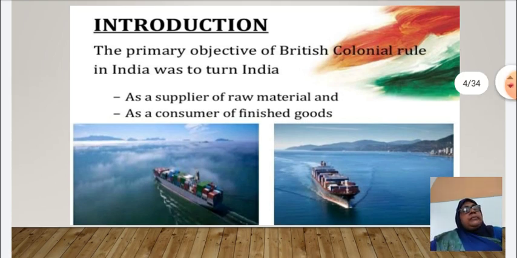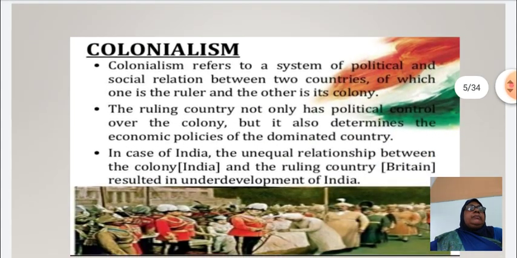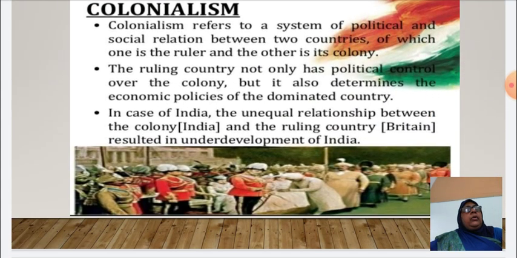Okay, and now the next point, colonialism. Colonialism is an important topic. I think you have an idea about colonialism. What is colonialism? It refers to a system of political and social relation between two countries, of which one is the ruler and the other is its colony. Which one is the ruler?